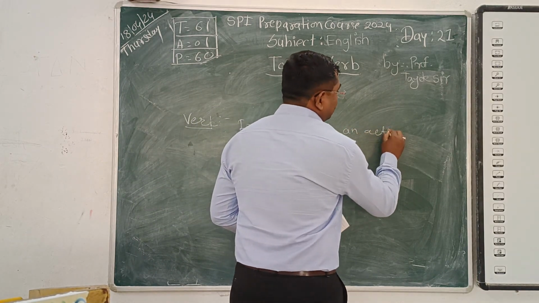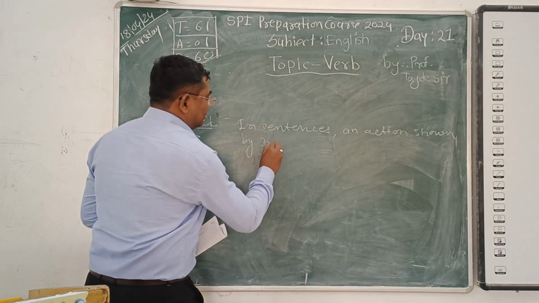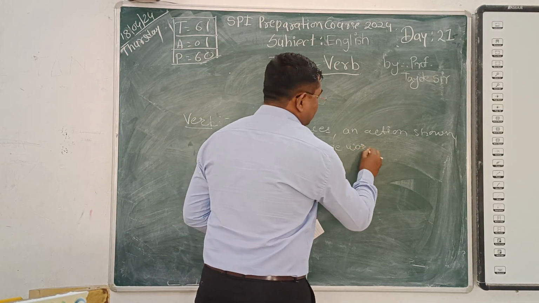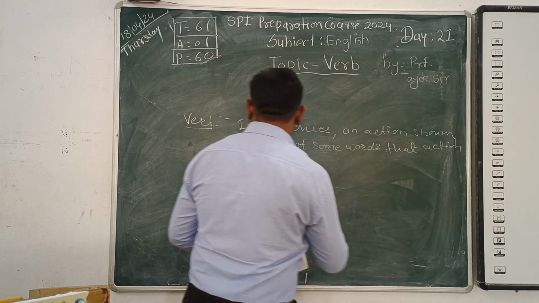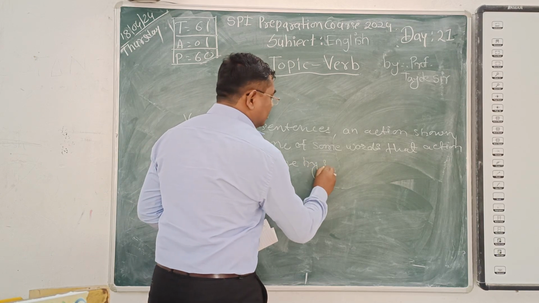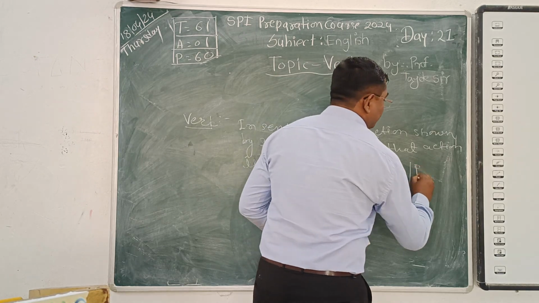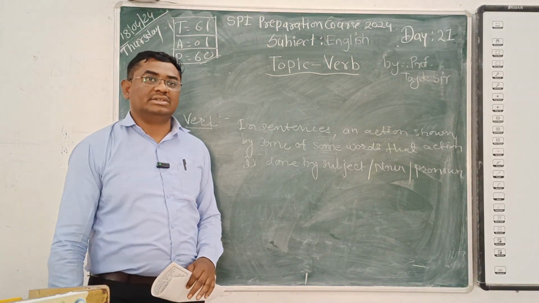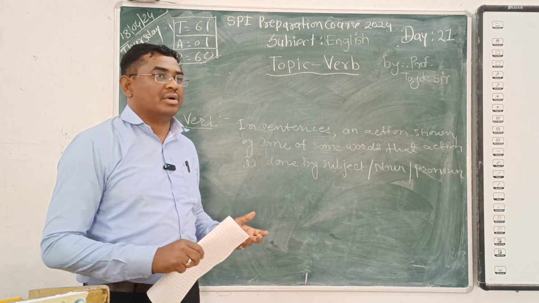An action shown by some word, that action is done by a subject or noun or pronoun, that word is called a verb. This is the proper original definition of a verb.